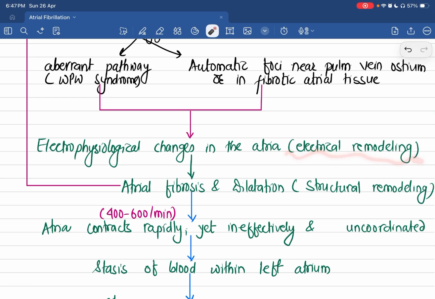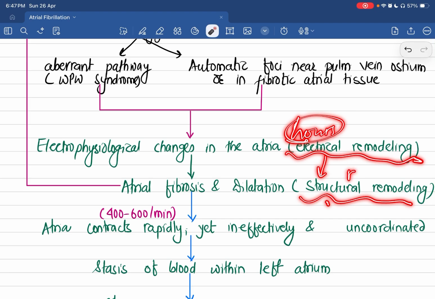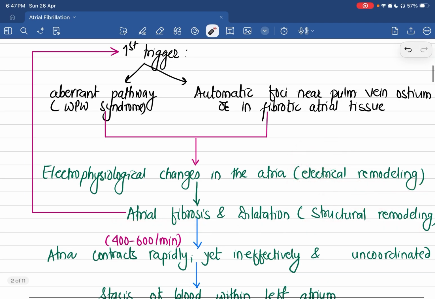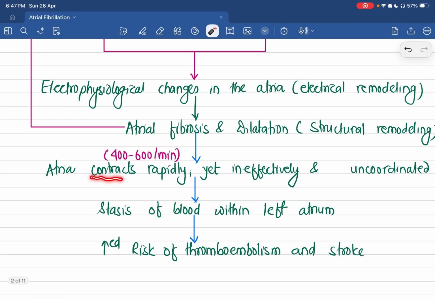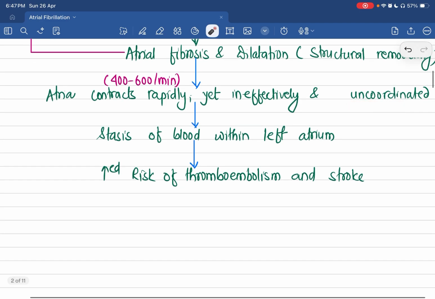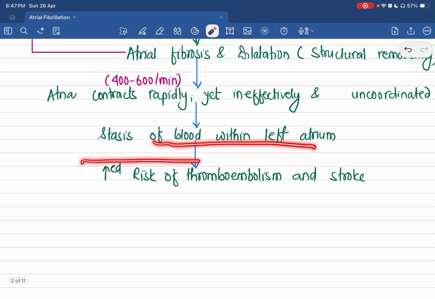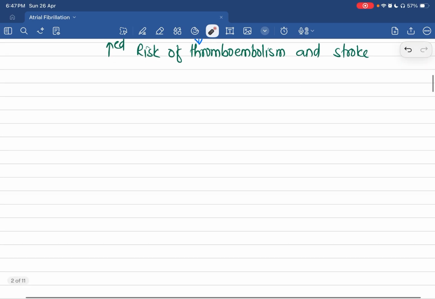This electrical remodeling is seen within a few hours of the original insult and leads to structural remodeling, which is seen over months in the form of atrial fibrosis and dilatation. This fibrosis and dilatation then act as another trigger that leads to self-sustaining of these foci within the left atrium. That finally leads to aberrant contraction of the atrium. However, the contraction is inadequate and ineffective, chaotic and uncoordinated. That leads to stasis of blood within the left atrium, which increases the risk of thromboembolism and stroke.